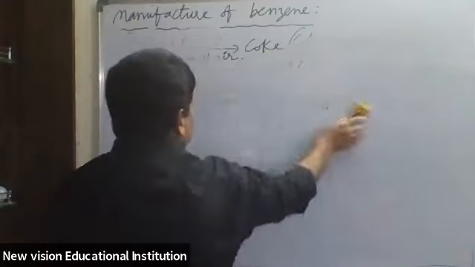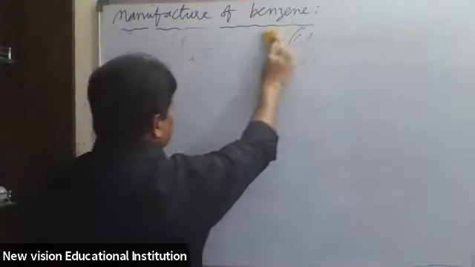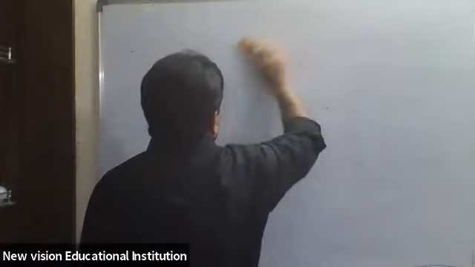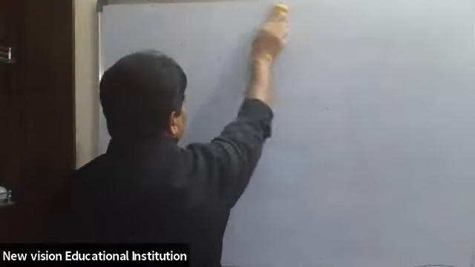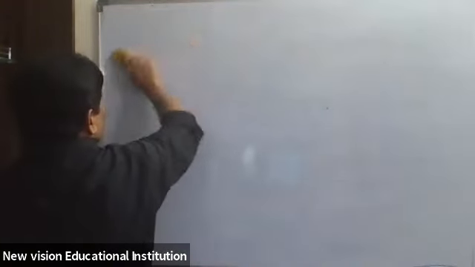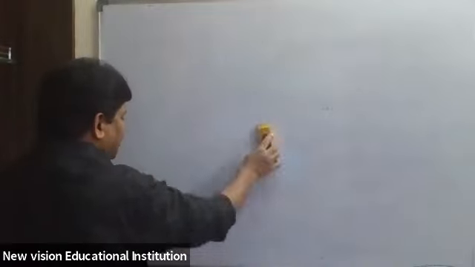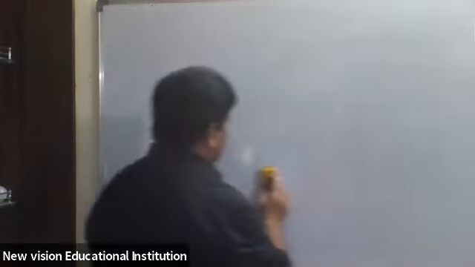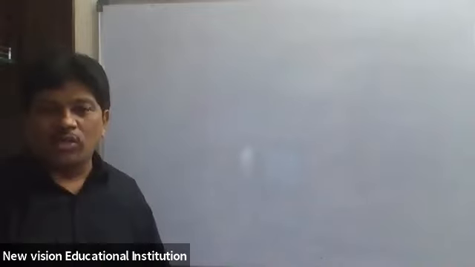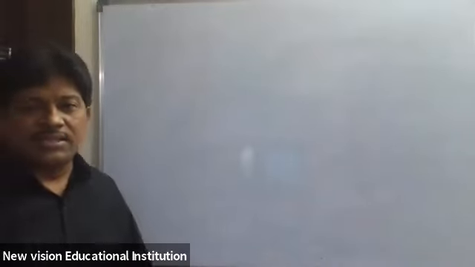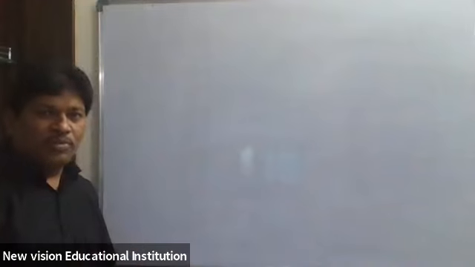That sodium benzoate is subjected to decarboxylation in the presence of a mixture of NaOH plus CaO, which is called soda lime. So by using soda lime, sodium benzoate undergoes the decarboxylation process. Like that, we also discussed preparation of benzene from phenol, aniline and chlorobenzene.